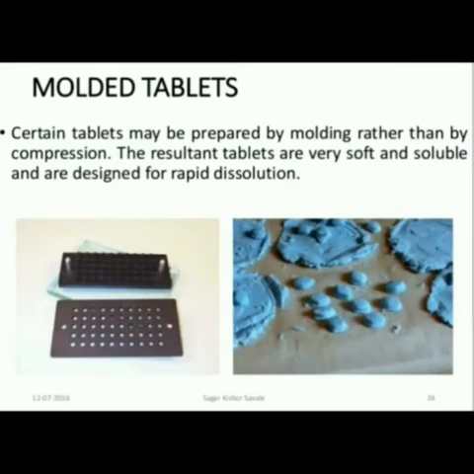Next, coming to the molded tablets. These are prepared by molding rather than compression. So in this we will not go for compression. This is because of their very soft nature and solubility, for rapid dissolution. Now we will go for the next one.